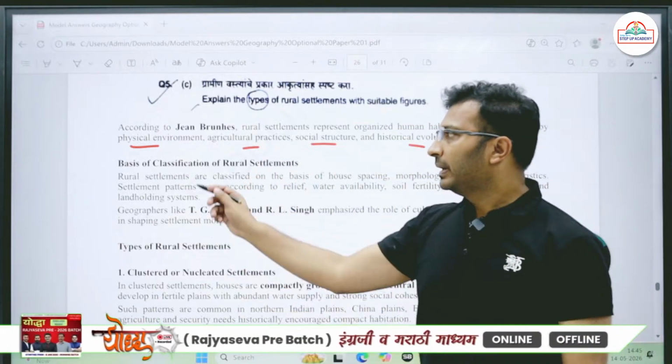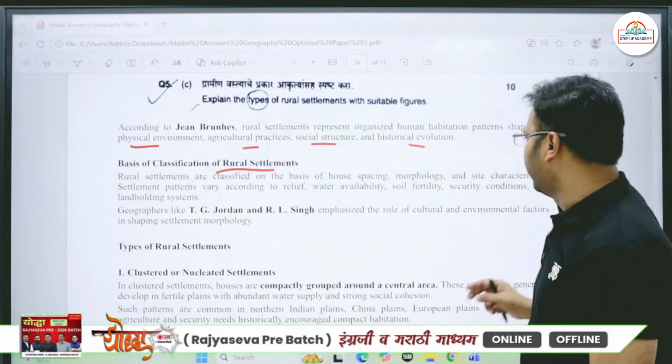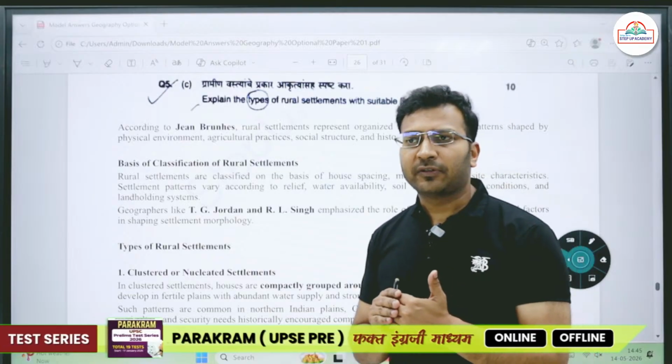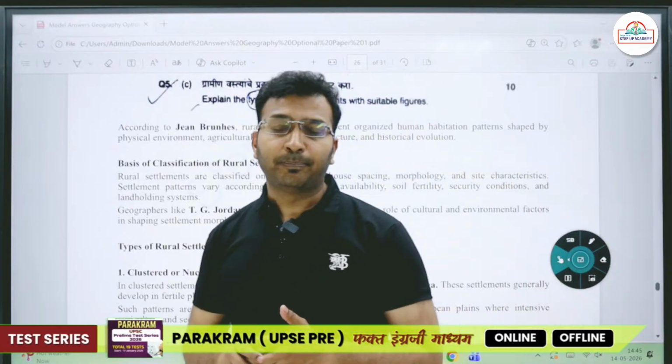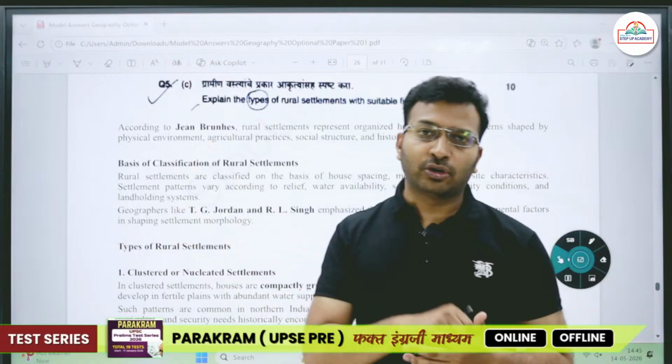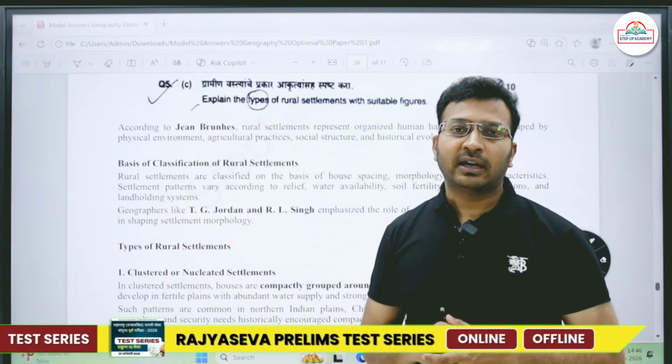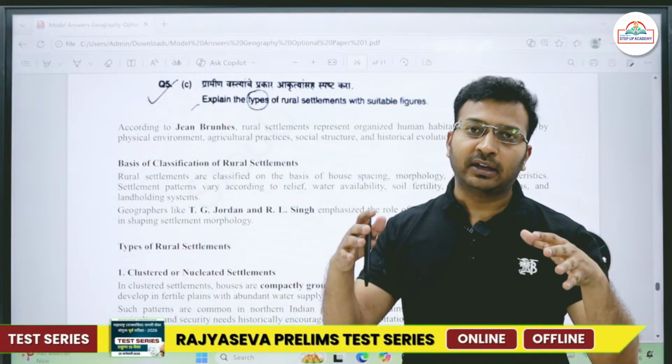The basis of classification of rural settlements is, first, the spacing between the houses. If you go to plain areas, for example the North Indian plains, the houses will be very near to each other.